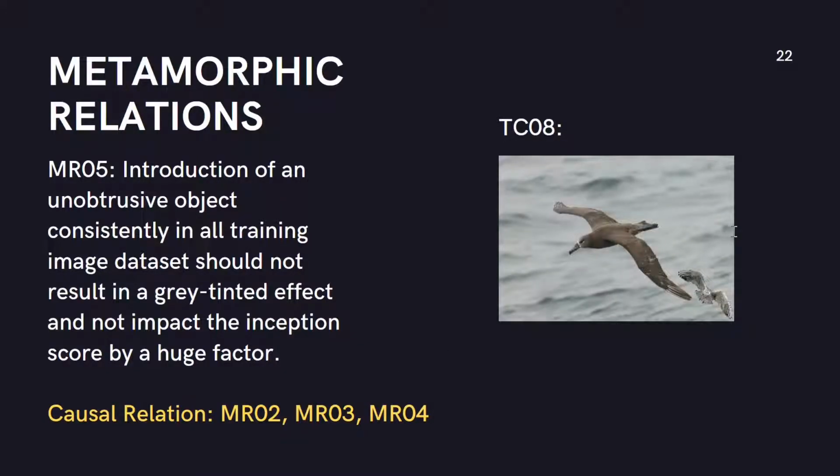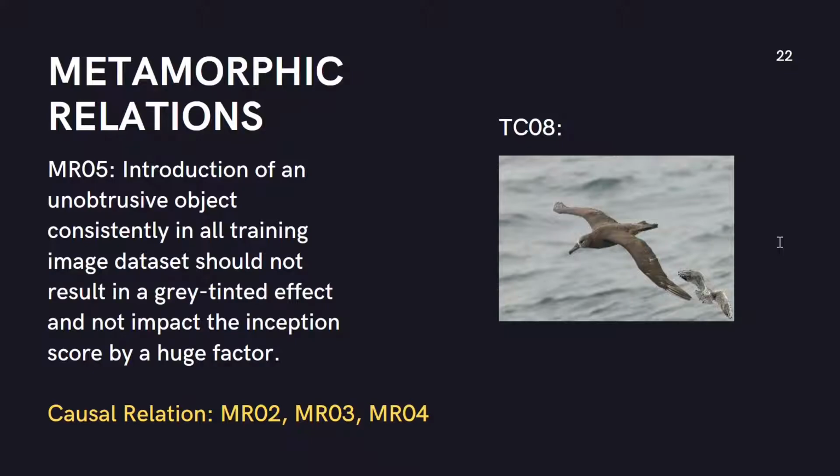The common occurrence between the test cases generated through metamorphic relations 2, 3, and 4 was that all the objects added were minimally obtrusive. Here, we wanted to evaluate whether the low quality of the images or the gray tinted effect of the generated images is caused by the added objects being obtrusive in nature.